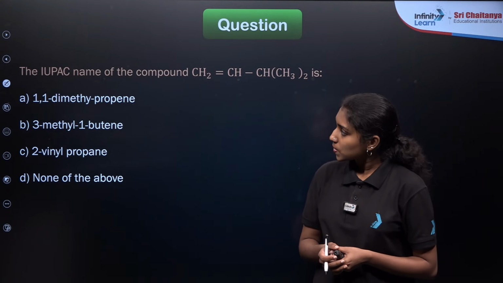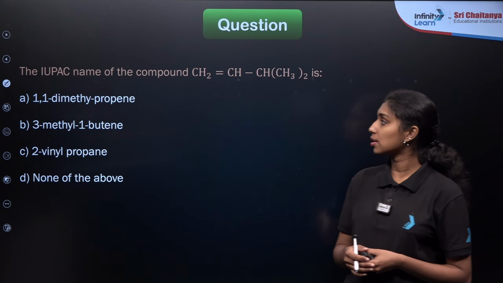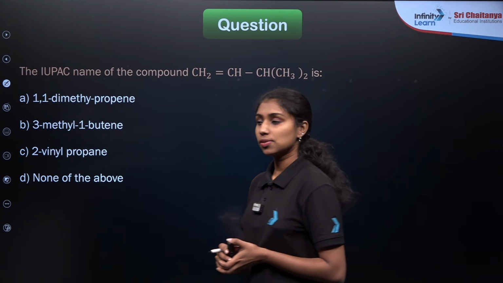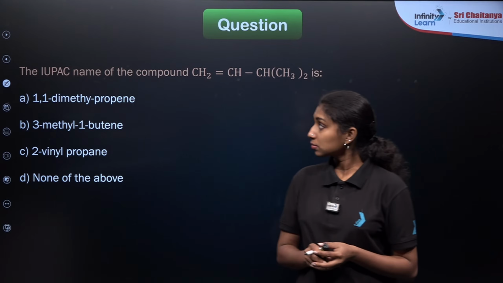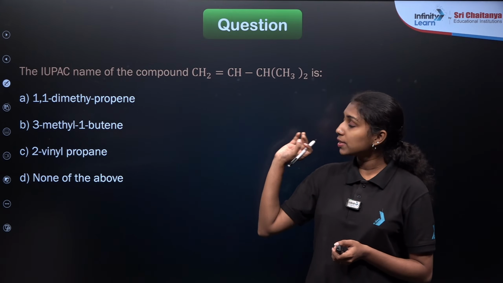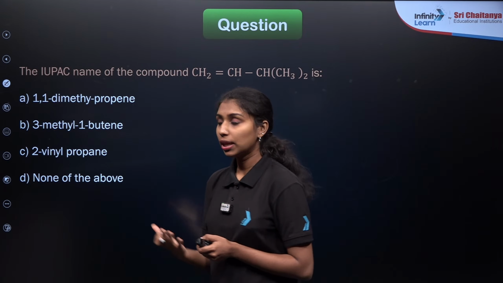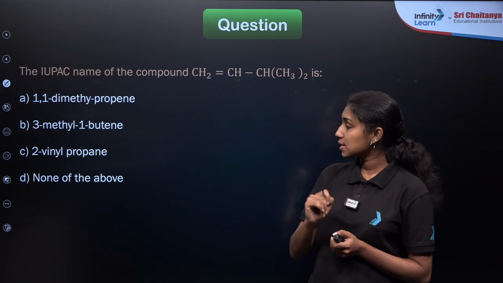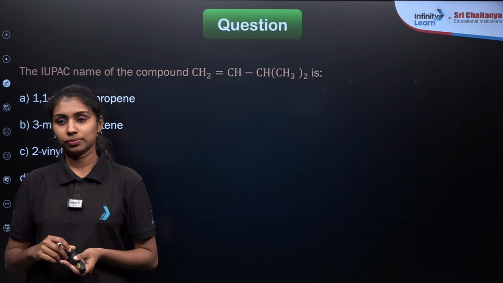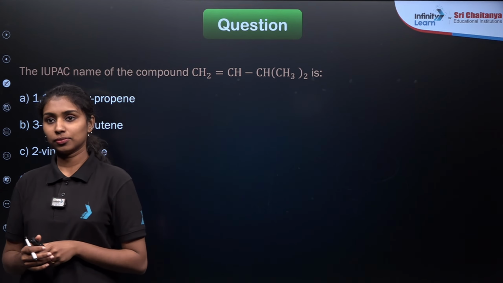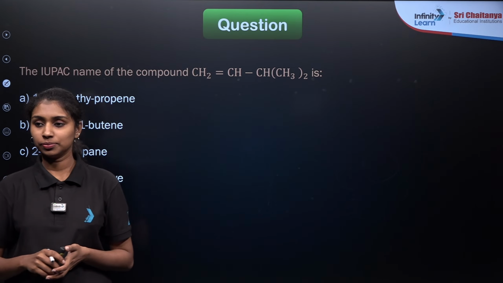Now we are moving to the next question. The IUPAC name of the compound CH2 double bond CH, CH3 twice. Read the question carefully. Try to solve the problem. Try to write down the structural formula of the compound. This is the condensed formula. You can identify the structural formula, then you will get the idea about the longest carbon chain. Then give the word root. After that you need to identify the functional group given here. Okay, take your own time. Try to solve the question.